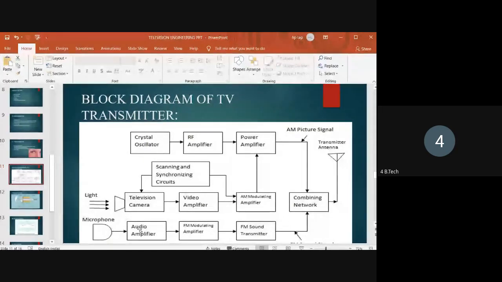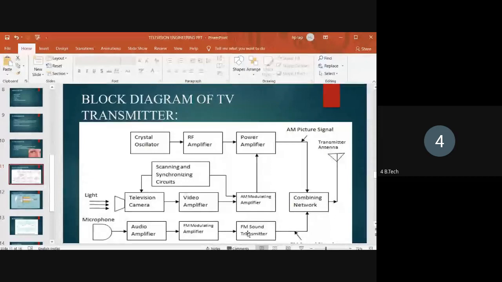Here the audio amplifier amplifies the low audio signals to high audio signals. Next, it is given to the FM modulating amplifier. Here the modulating technique used is frequency modulation. The carrier signal is added, and the modulated output is amplified and given to the FM sound transmitter.